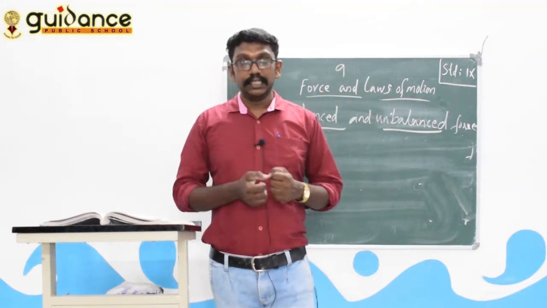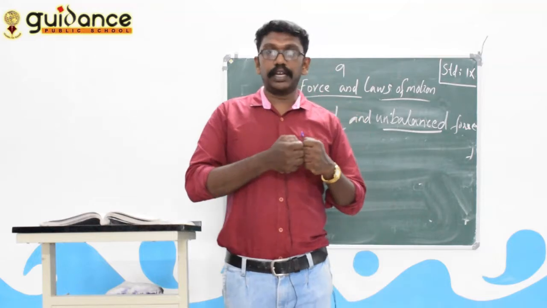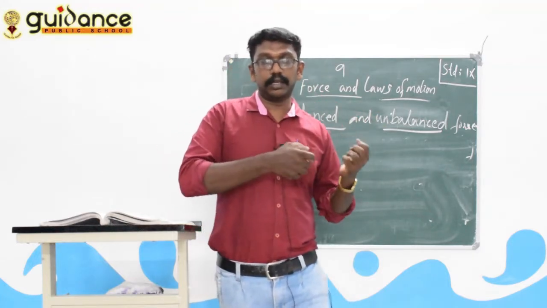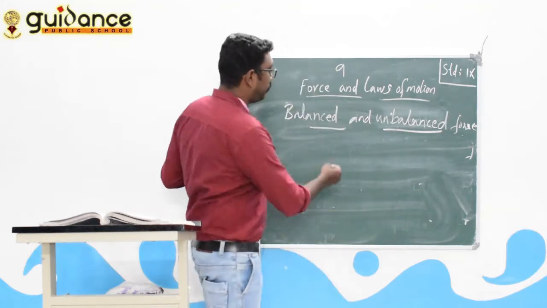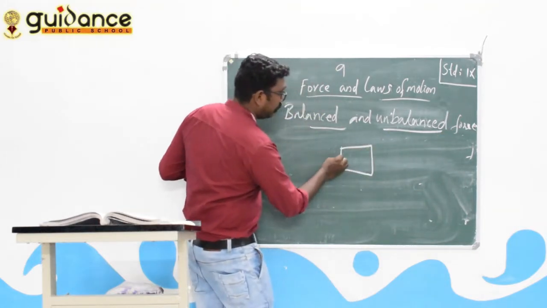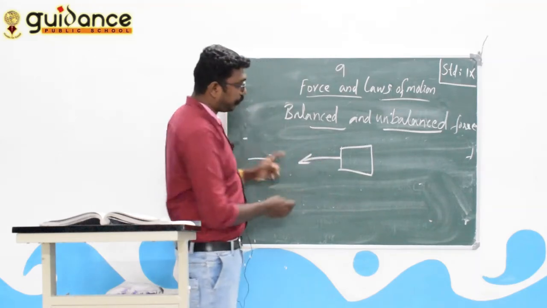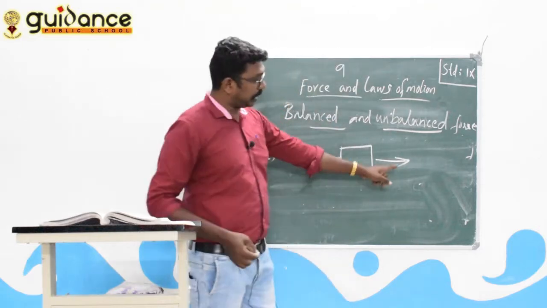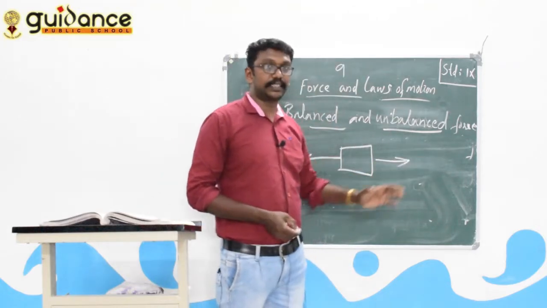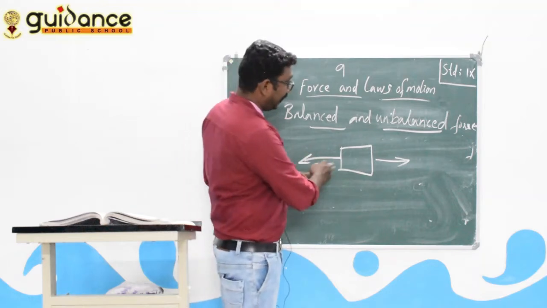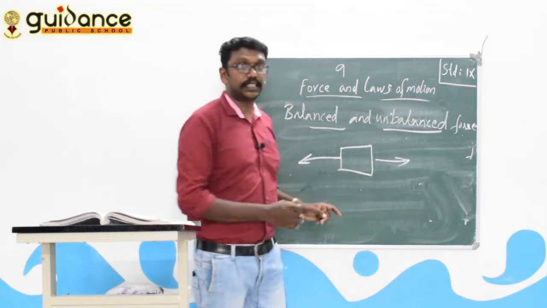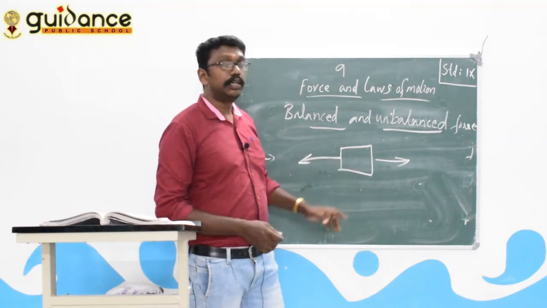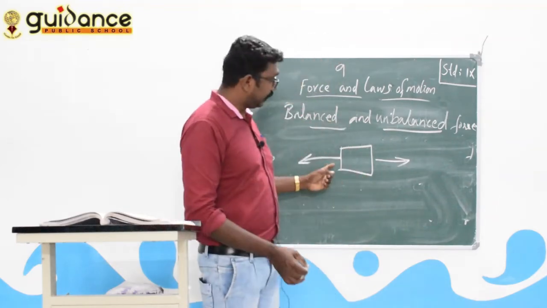Sometimes in a tug of war, the two teams are pulling the rope in opposite directions. For example, here is an object. One boy is applying a force in this direction, and another boy is applying force in that direction with the same force, the same force in the opposite direction. Does this object move? No, it does not move because the force is